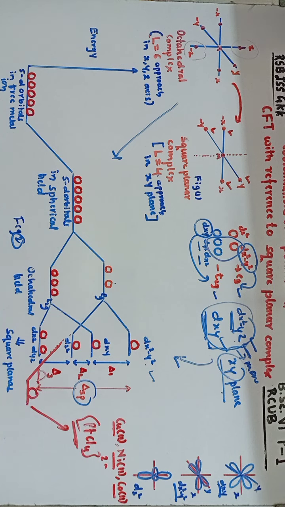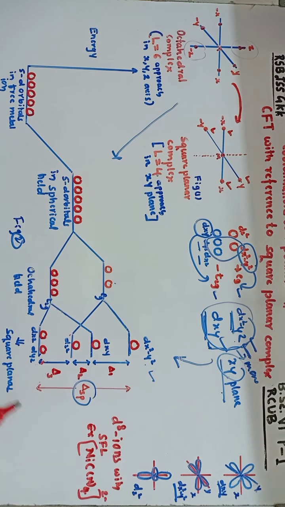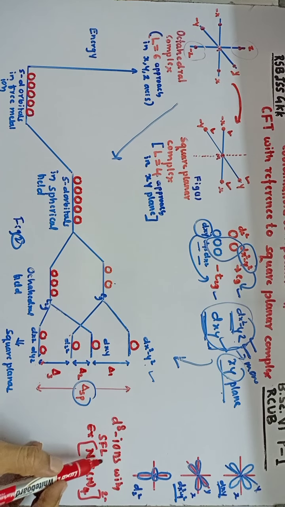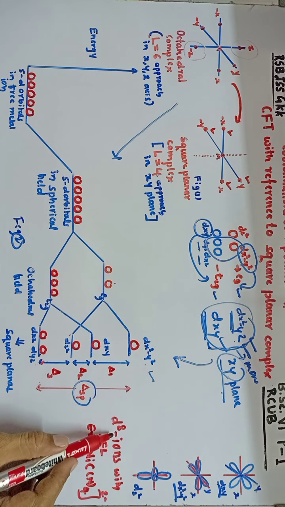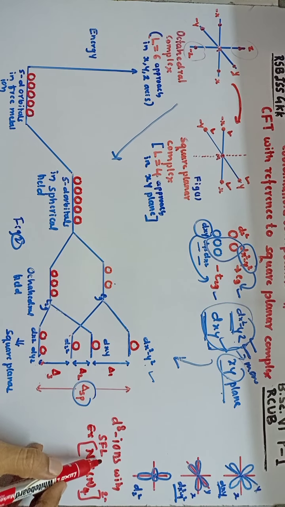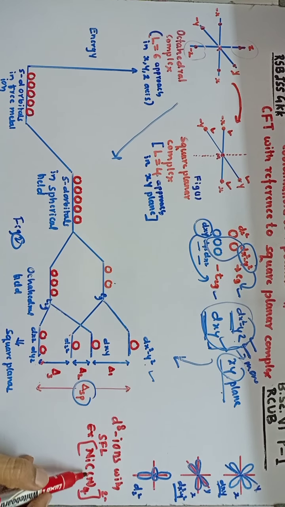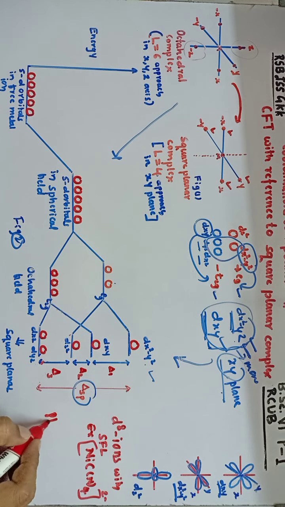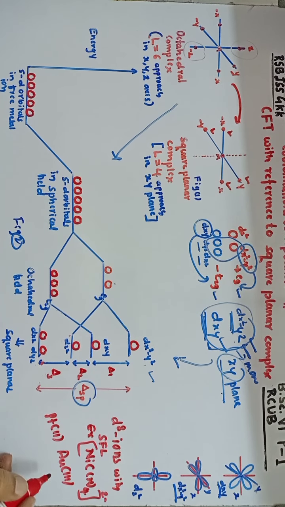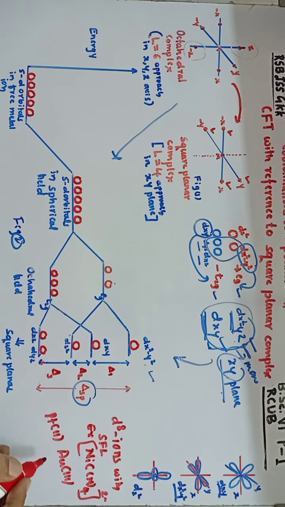So okay. So square planar complexes are generally formed by d8 ions. Okay. The square planar complexes are formed by d8 ions with strong field ligands. That means any metal ion with a d8 configuration, that means 8 electrons in d orbitals, with a strong field ligand will form the square planar complex. For example, tetracyanonickelate 2 ion is the best example for the square planar complex. Further, almost all complexes of platinum 2 and auric 3, that means gold 3 complexes, are square planar, including those with weak field ligands such as halide ions.